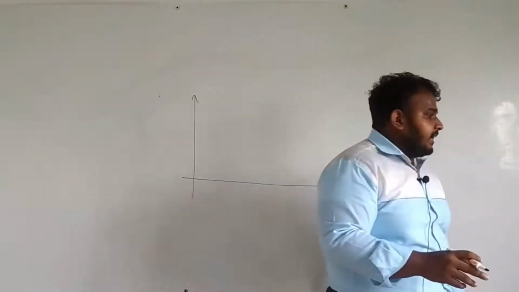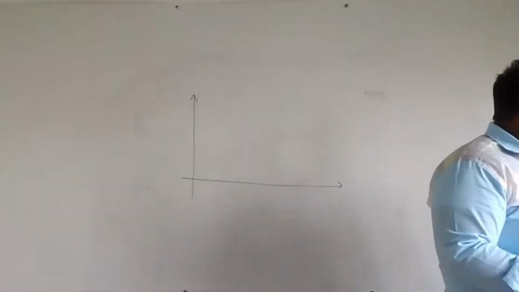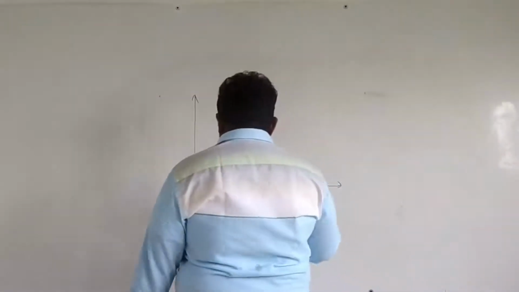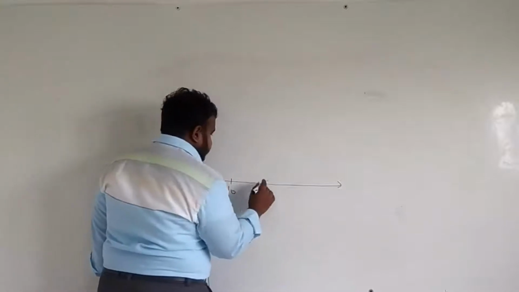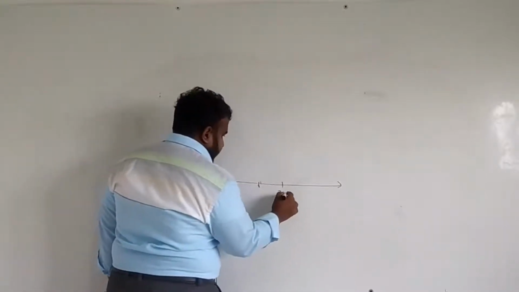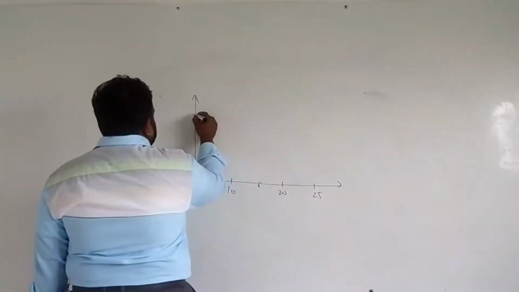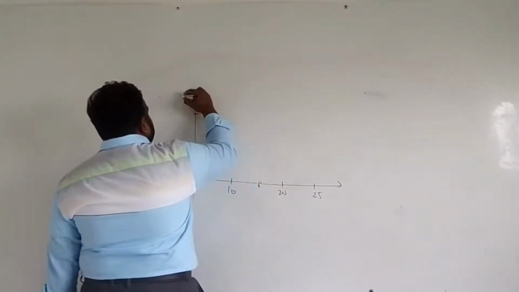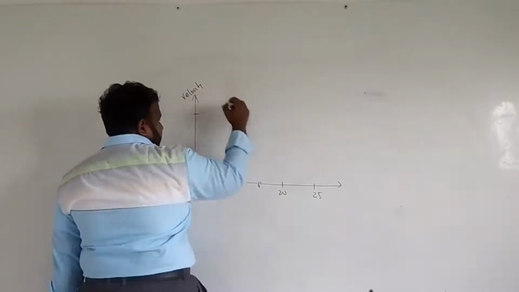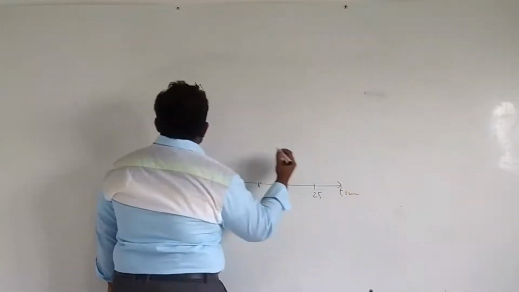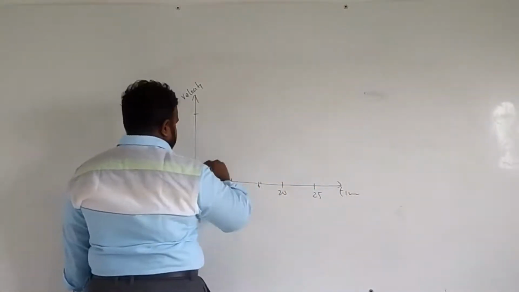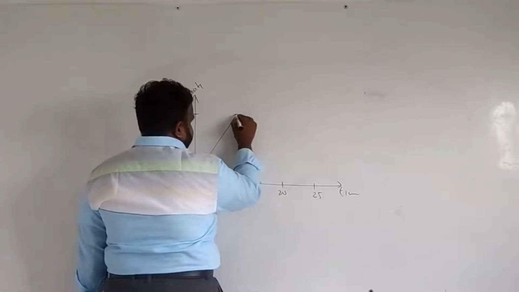The statement gives you a very clear idea: 10, 20, 25, I'll just sketch it, 10, 20 and 25, and 10 meter second minus 1 is the velocity it reaches. Here it is velocity and here it is time. So it's happening in this way.